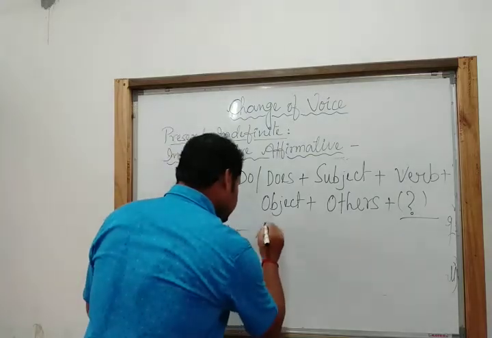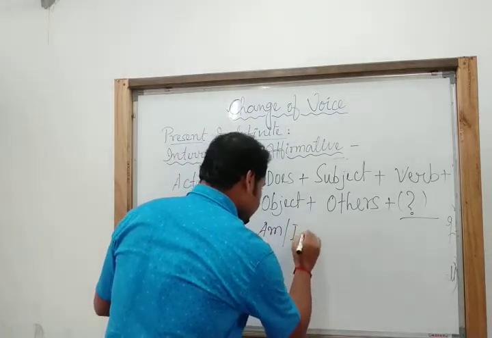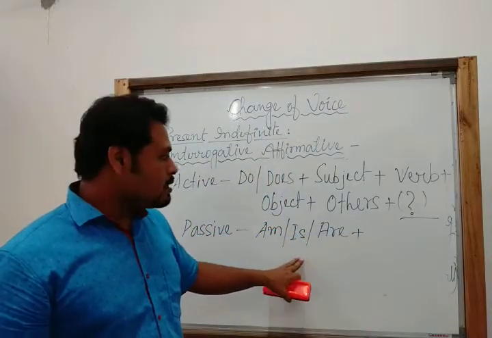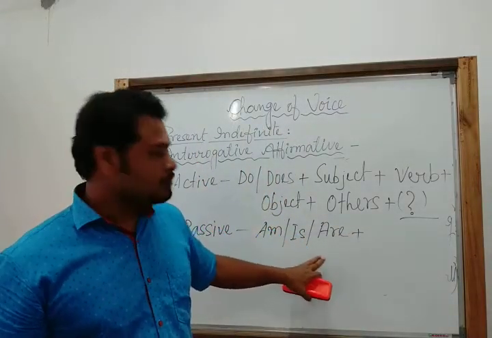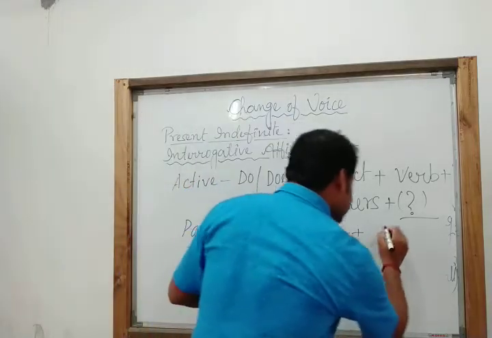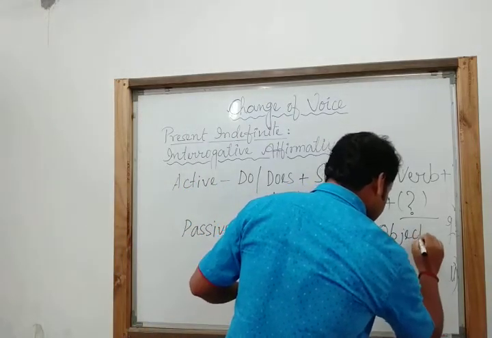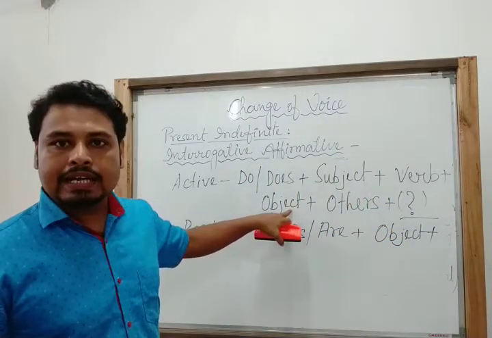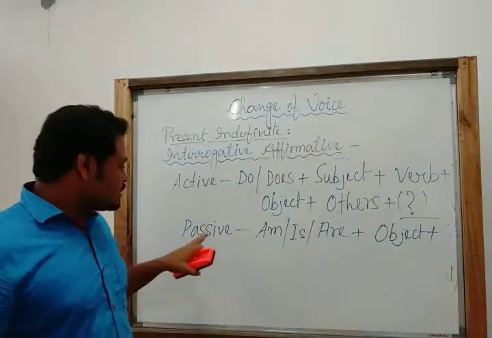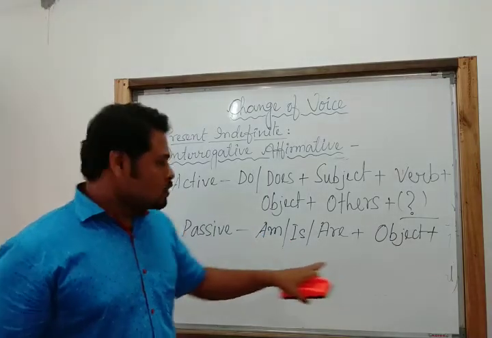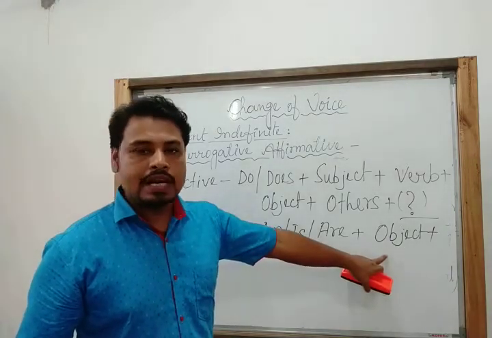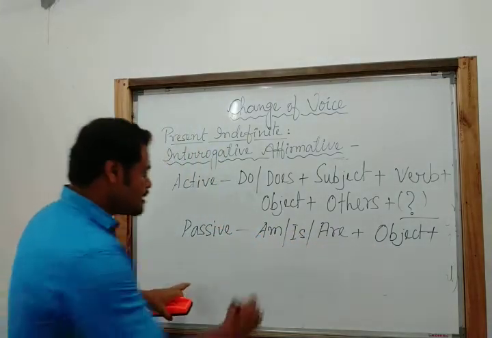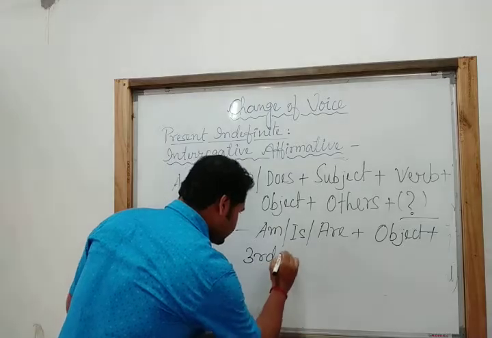So it is am, is, are, depending on the number and person of the pronoun, plus object, because we know that the object of the active voice becomes the subject of the passive voice. So we have kept the object in place of the subject, plus the third form of the verb.